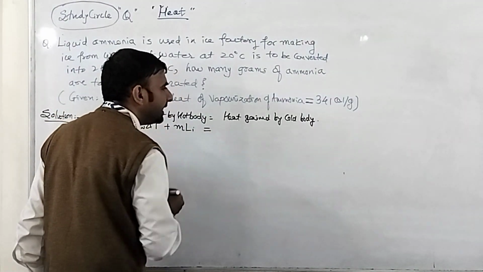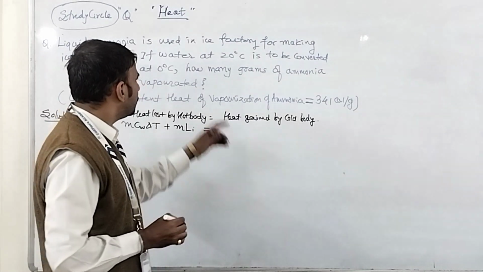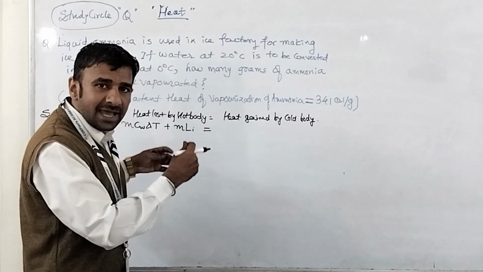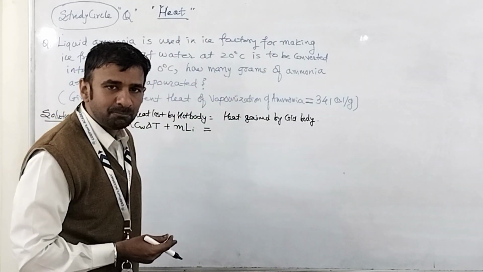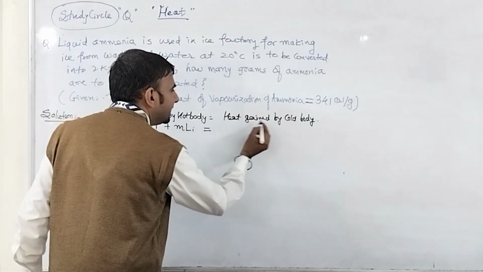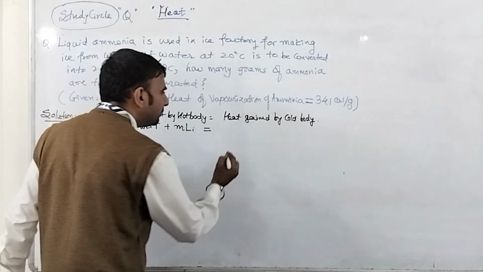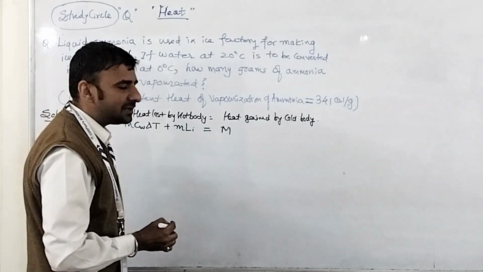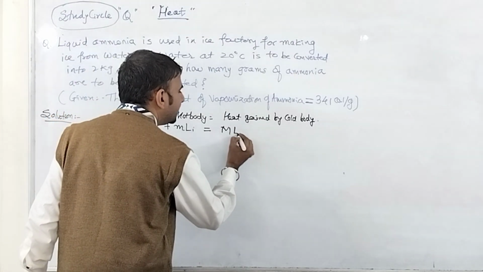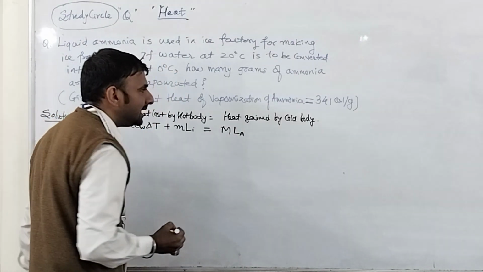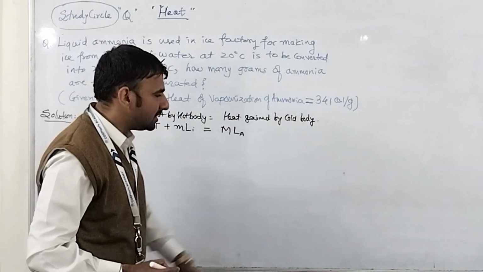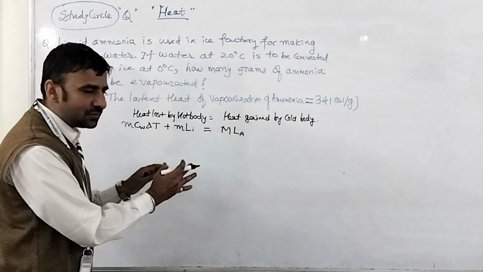That is equal to heat gained by the cold body. Here your cold body is ammonia, because it is getting the heat from this, and at that cost it is getting evaporated, so again a change of state. Now let M be the mass required for ammonia, multiplied by latent heat for ammonia, La, which is given as 341 calorie per gram.